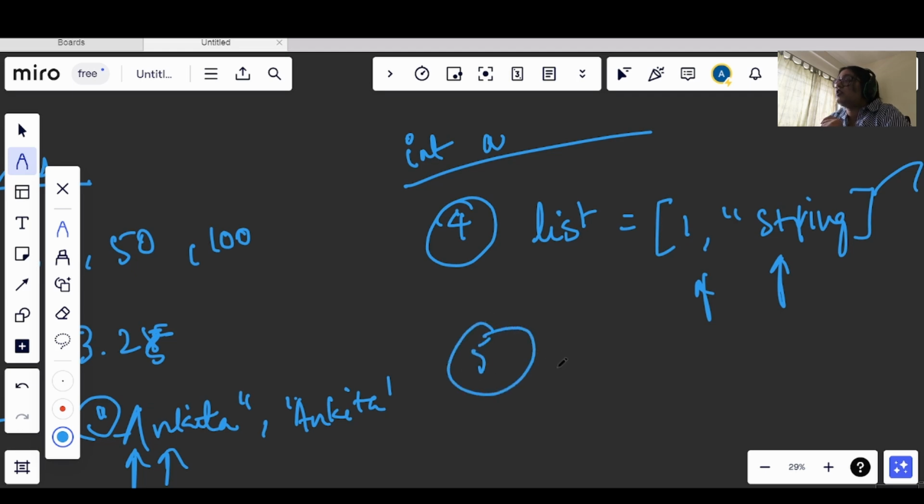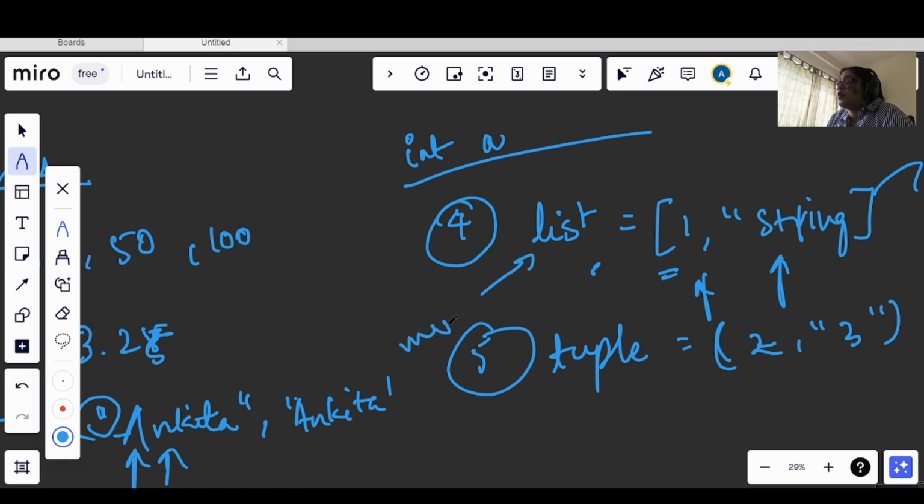Now, the third thing is tuple. It is also like a list. You can store values inside it. But the difference between both of them is that we are using square brackets here, right? But here we will be using curved brackets, and we can store any values inside this, 2, 3, anything.